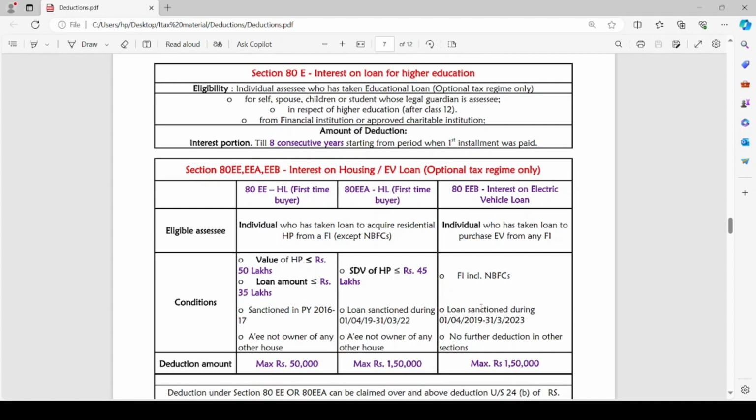The deduction amount under section 80EE is maximum of rupees 50,000 only. But under section 80EEA, the deduction amount is maximum rupees 1,50,000. Also, the maximum amount of deduction under section 80EEB is rupees 1,50,000. That means either the interest paid on such loan or the limits mentioned here, whichever is lower, can be claimed as deduction.